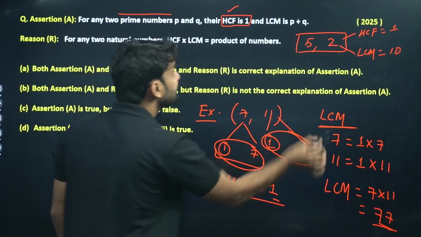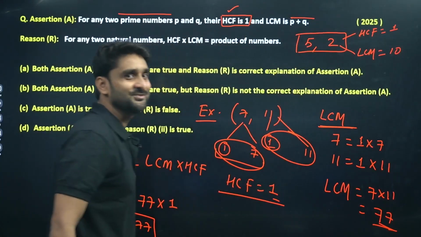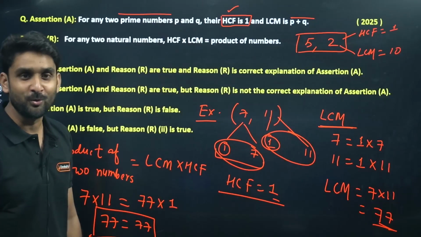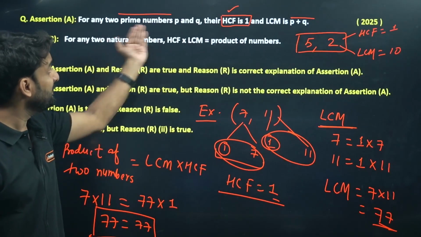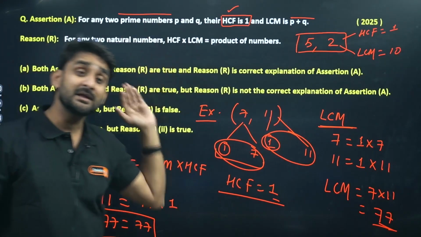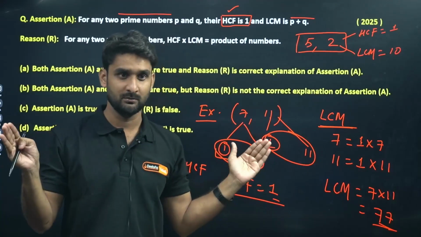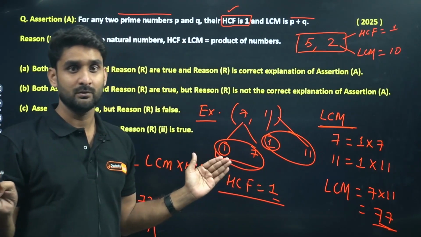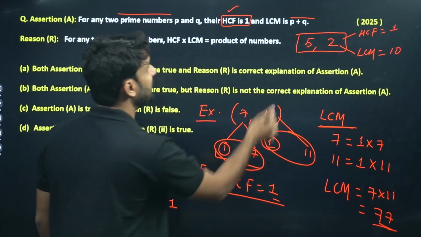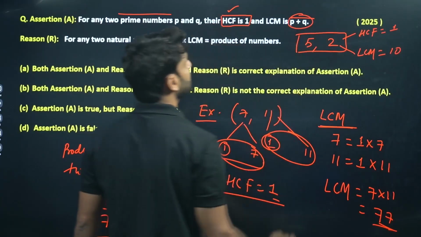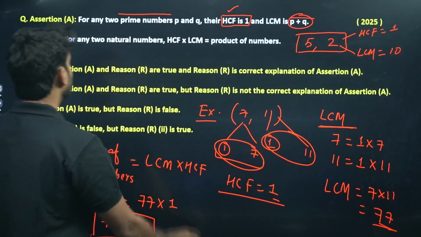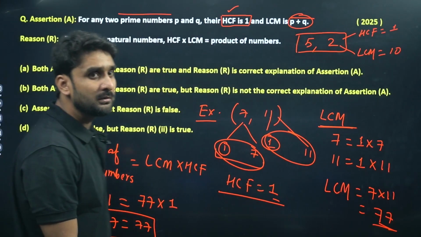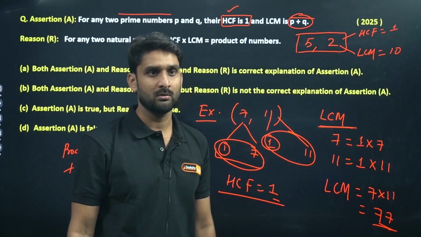But look what they are saying, the LCM will be the addition of these two numbers, P and Q. No. If P and Q are prime numbers, then their LCM will be the product of those. Yes, the product of P and Q, but here they are writing the addition of P and Q. So the assertion is absolutely false, wrong.